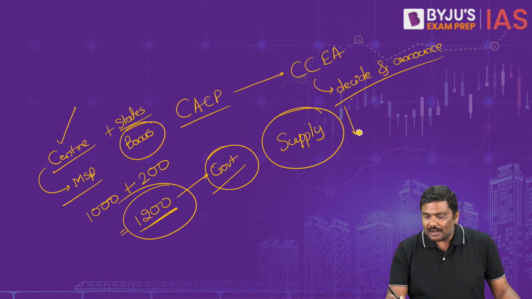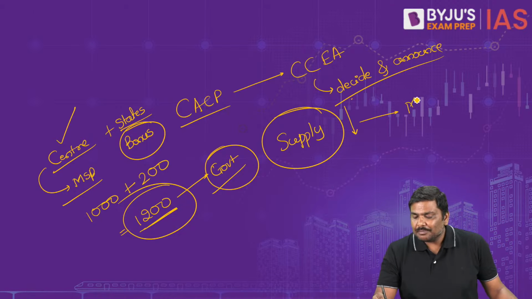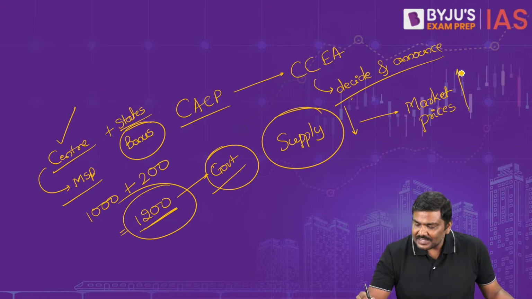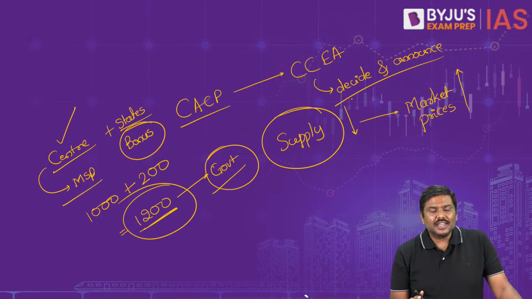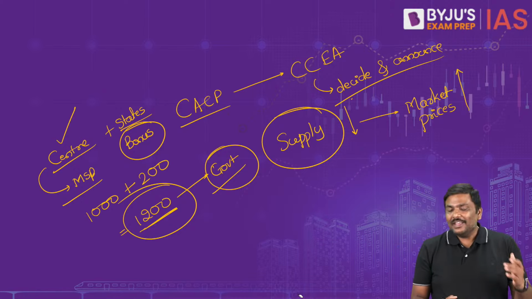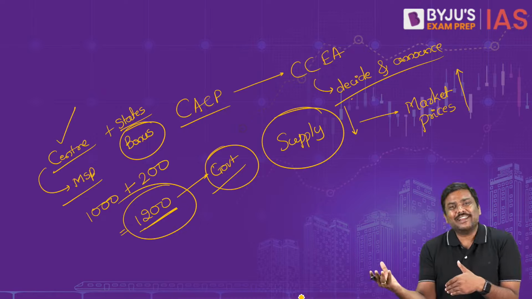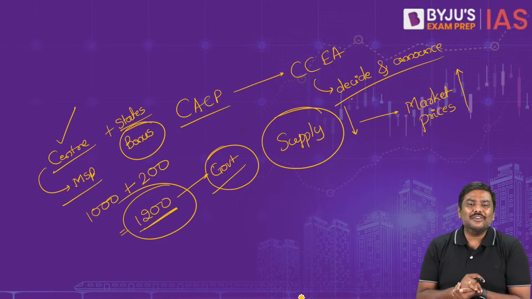And when supply comes down, what will happen to the market prices? Market prices will start increasing. Can I say there is a potential to cause inflation here? Somebody says market price will come down. No, market price will go up. If the supply goes down, market prices automatically go up.